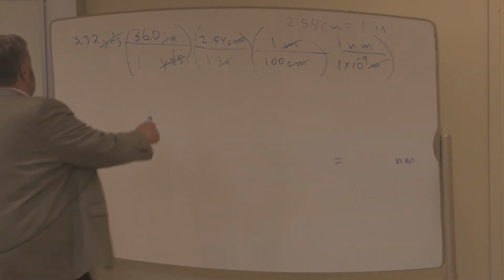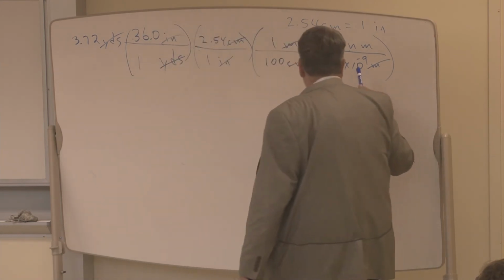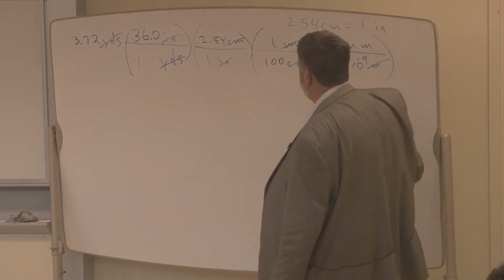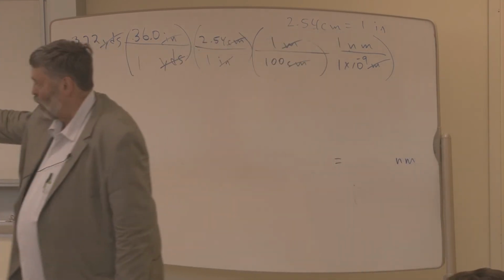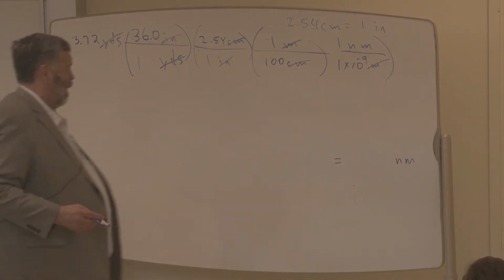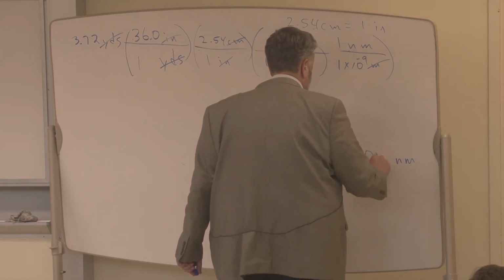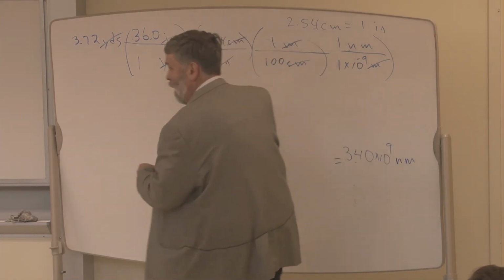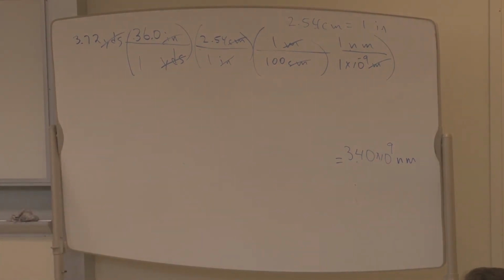Well, 36 times 2.5 is about 100, divided by 100 is about 1 times 3, and that's 10 to the minus 9, so I'd say that'll go on top of 10 to the plus 9. 4 times 10 to the 9th would be a good number. We're real close. I think that's right. How many sig figs in the answer? 3. The 0 is significant. Everybody okay with it? Any questions?